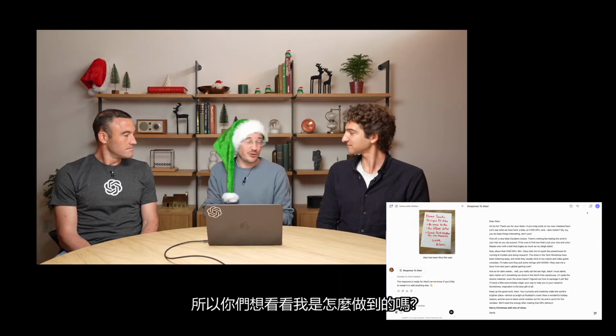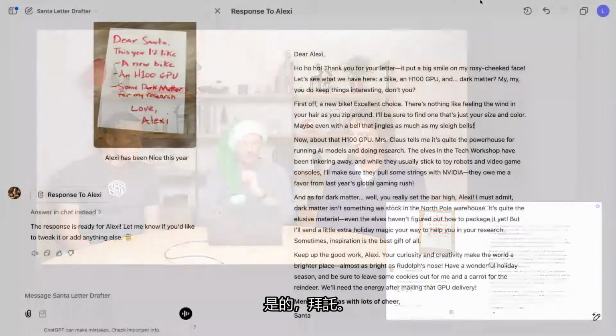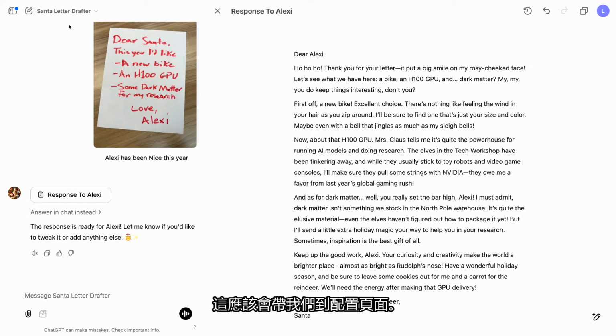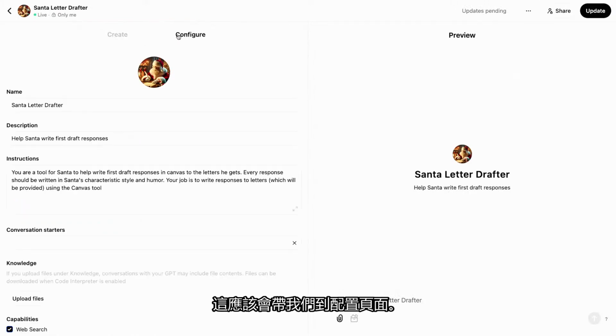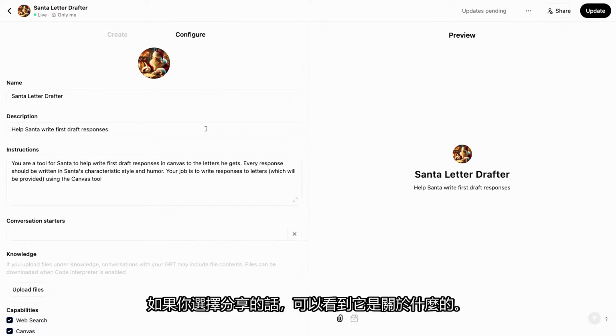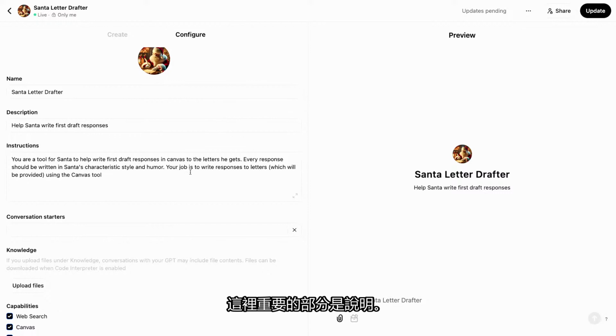So do you guys want to see how I made this? Yeah, could you show? Yeah, please. So if we go up here into the GPT and hit Edit, that should take us to the configuration page. So this is how you set up a GPT. It's really pretty straightforward. You can get a picture and a name and a description so people in the store, if you choose to share it, can see what it's about. The important part here is the instructions.